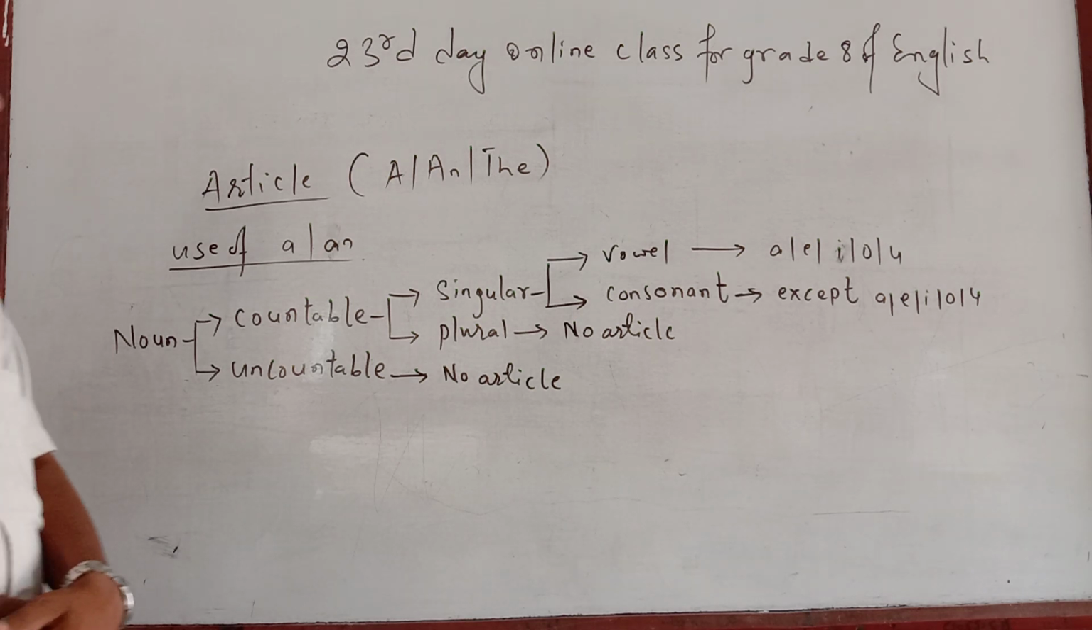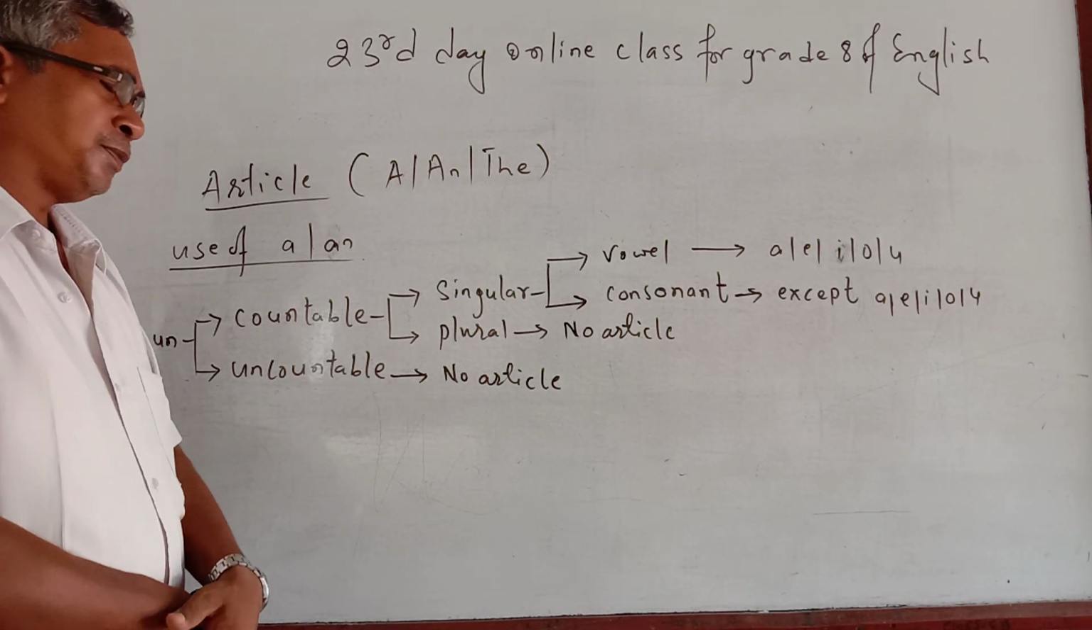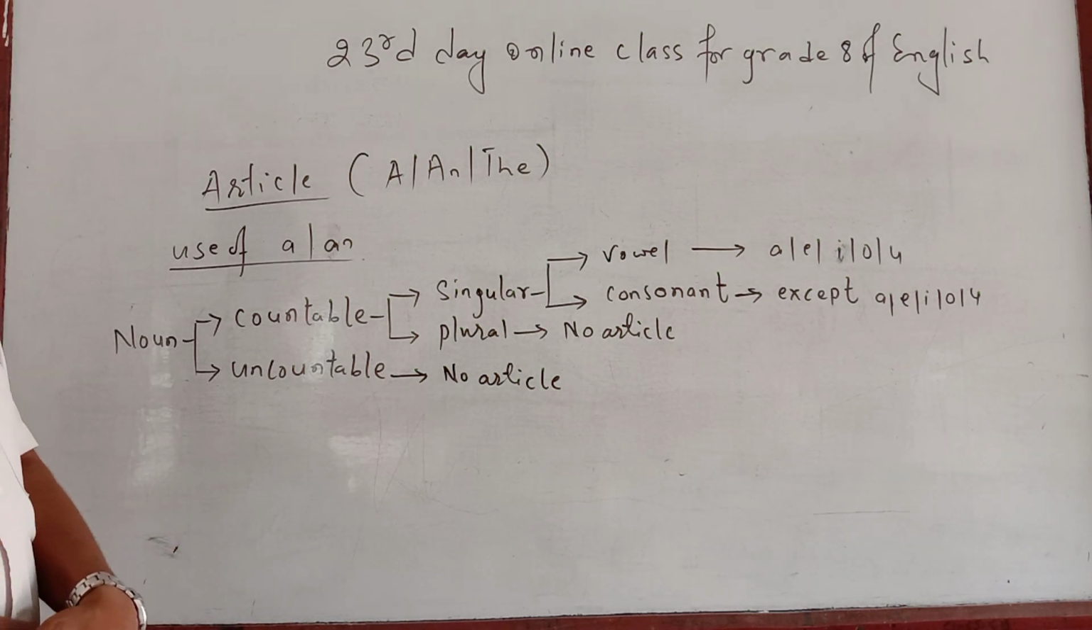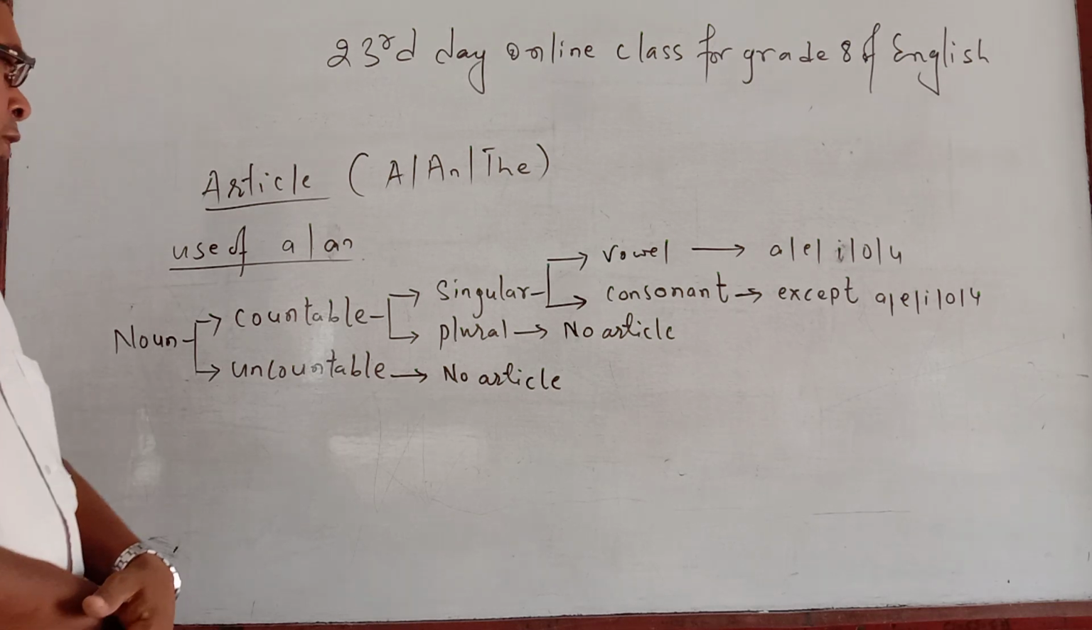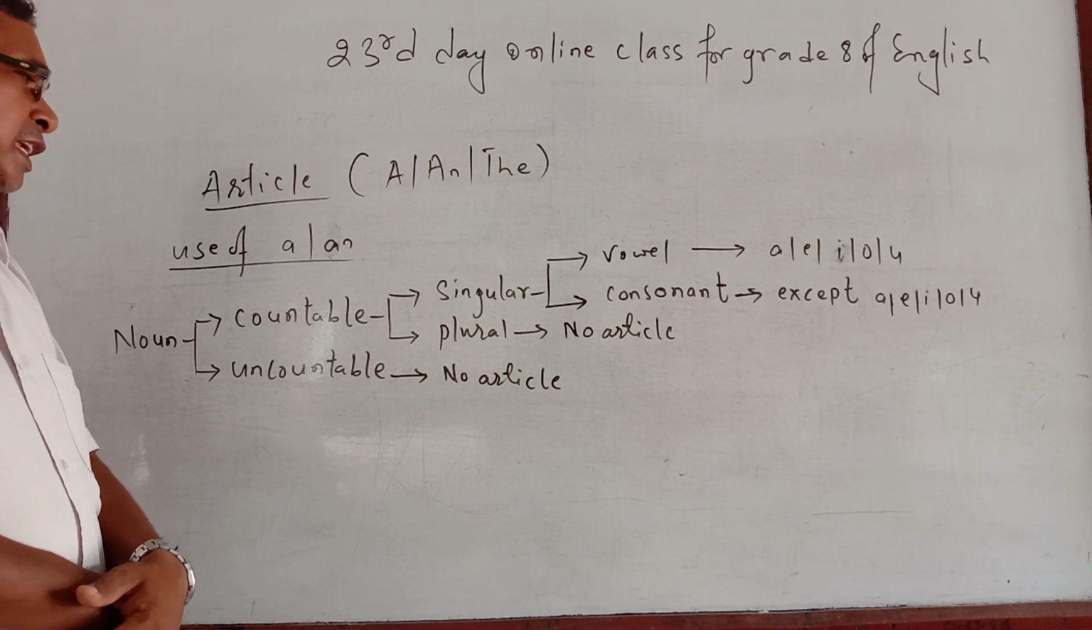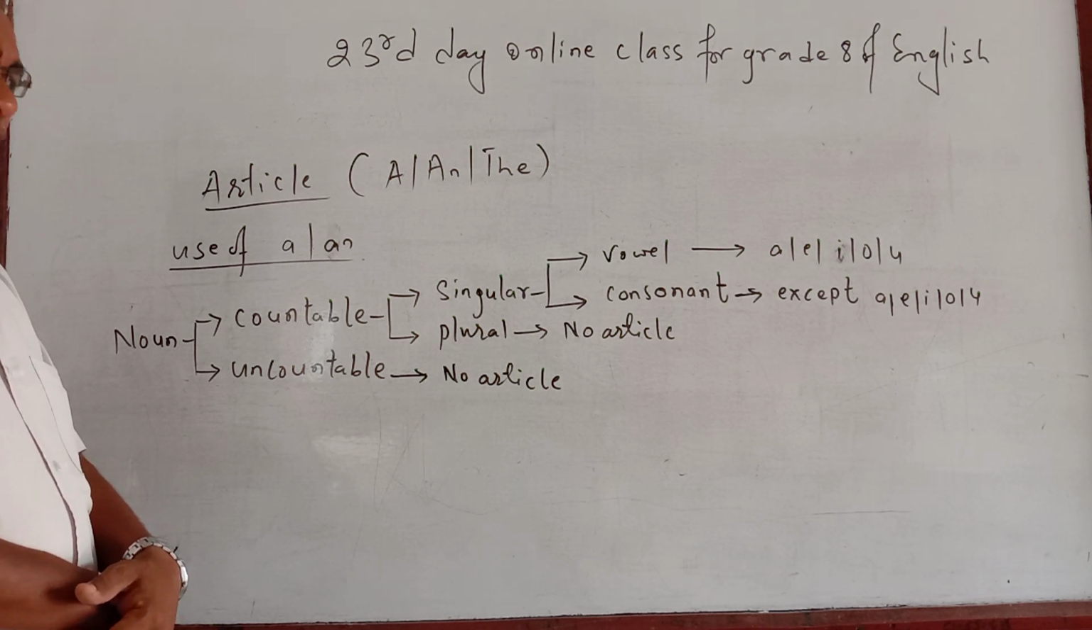If the given noun is plural, again no article. I mean, if there is a boy, then go ahead. If there is boys, that means no article. So once again, if the noun where you are going to use a or an is uncountable, directly you can say no article. If countable, then you go one step ahead.